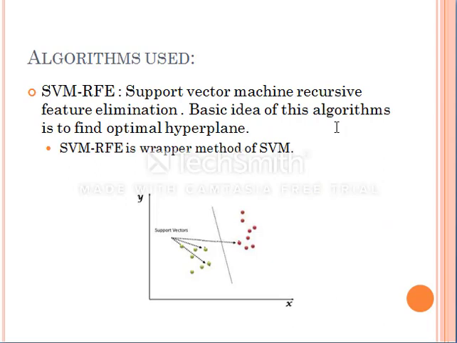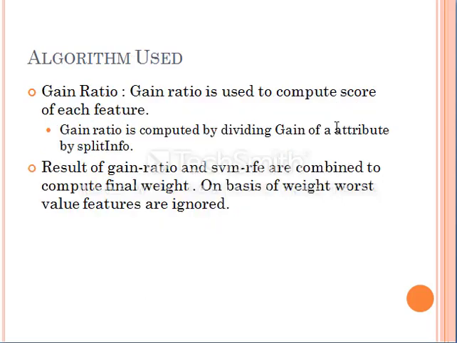Next is SVM-RFE. SVM-RFE is a linear SVM which is applied in a recursive feature elimination method. Here, SVM is applied recursively by removing the worst ranked feature in every iteration, and then the last remaining feature has the highest rank, and the feature which was ignored first will have the least rank. In this way, we rank each feature.